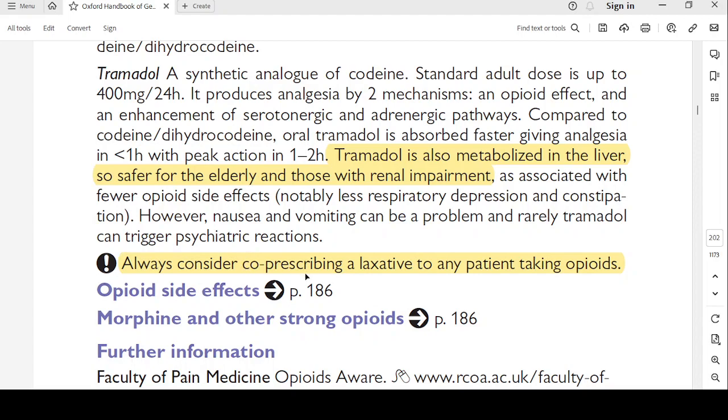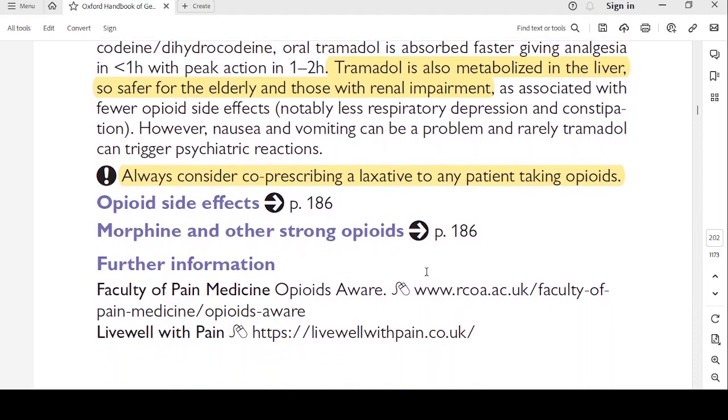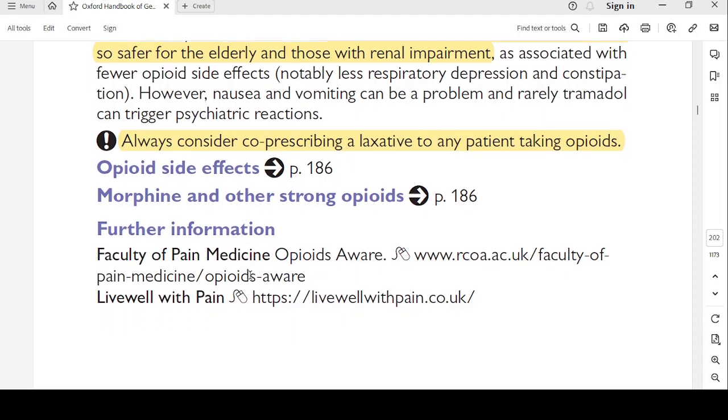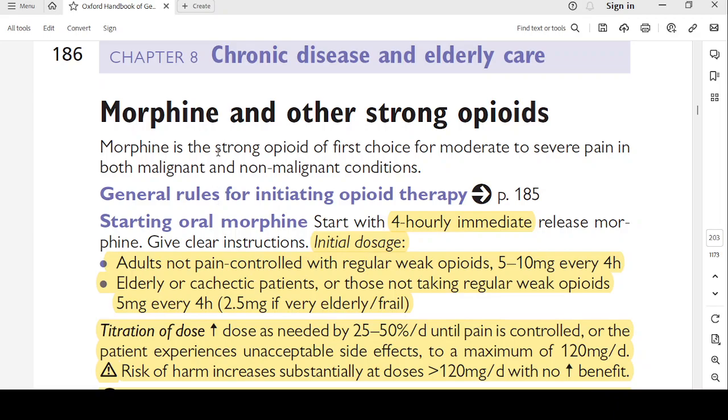Always consider co-prescribing a laxative to any patient taking opioids. It's also an important point when prescribing opioids. Opioid side effects are on page 186, morphine and other strong opioids, page 186, further information. So here we are at page 186, morphine and other strong opioids. Morphine is a strong opioid of first choice for moderate to severe pain in both malignant and non-malignant conditions.